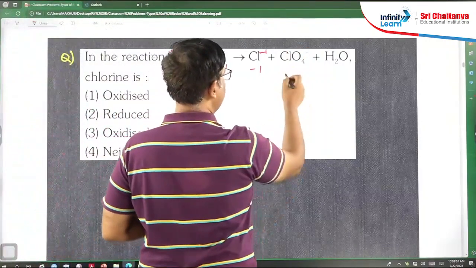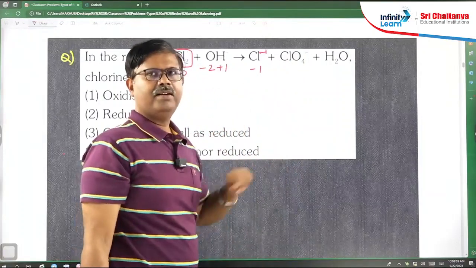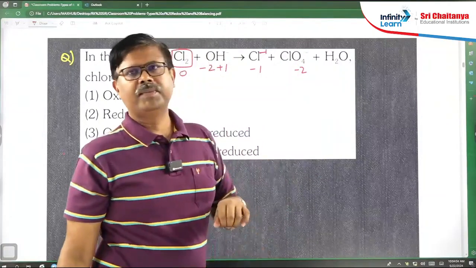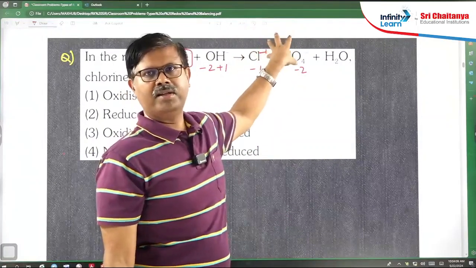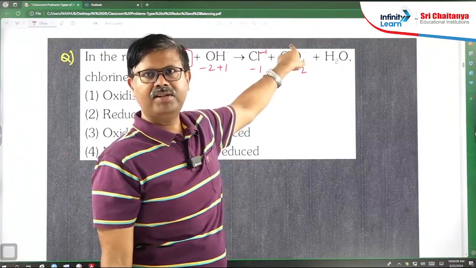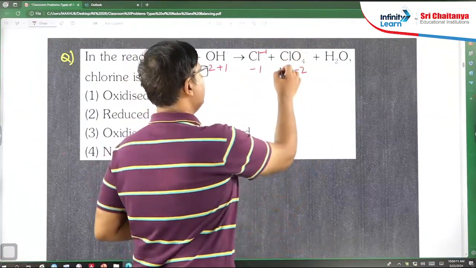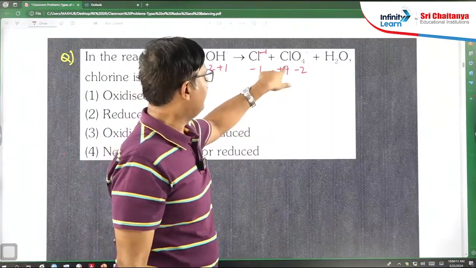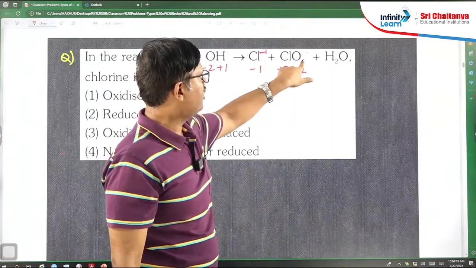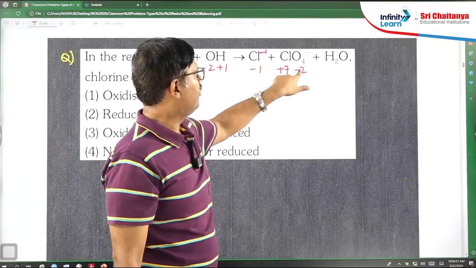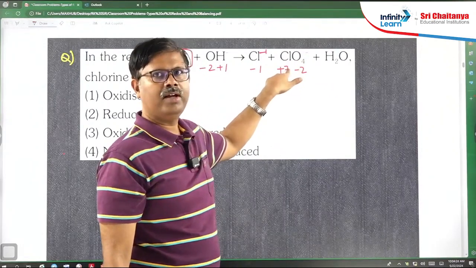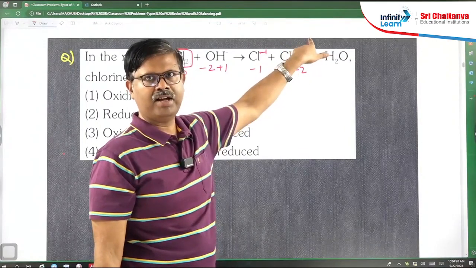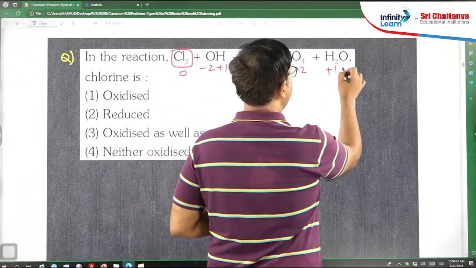And in ClO4-, if you take chlorine as X, oxygen as -2, and take the sum of all oxidation states equal to the charge, what is the charge here? -1. You will get chlorine as +7. Check: 1 chlorine into +7, 4 oxygens into -2. Overall if you add, 1 into 7 plus 4 into -2, you will get -1, the charge of the ion. And hydrogen +1, oxygen -2.